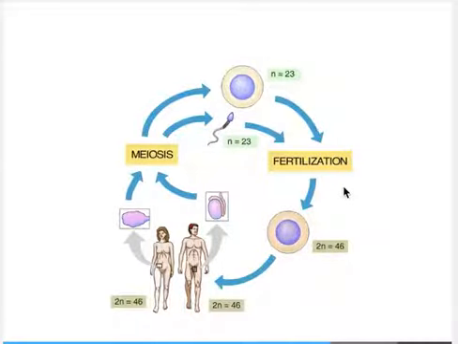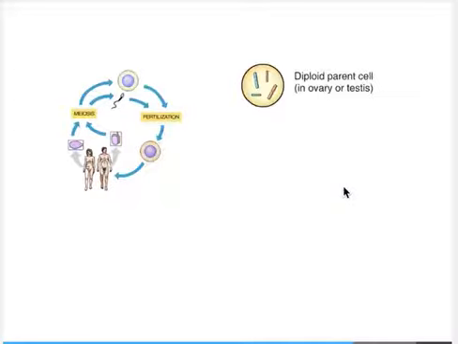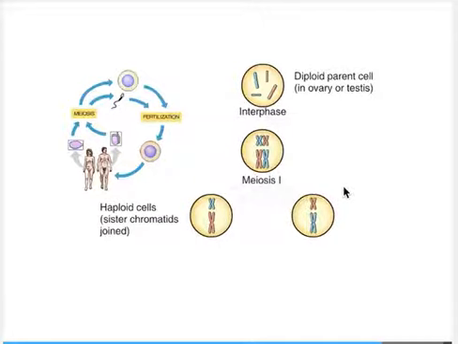Meiosis is essential to sex because it enables each parent to contribute one set of chromosomes, half the total, to each diploid offspring. During the interphase prior to meiosis, chromosomes replicate. Unlike mitosis, where each chromosome is on its own, in meiosis 1, homologous chromosomes pair up, and each pair separates, producing two haploid cells with their sister chromatids still joined.